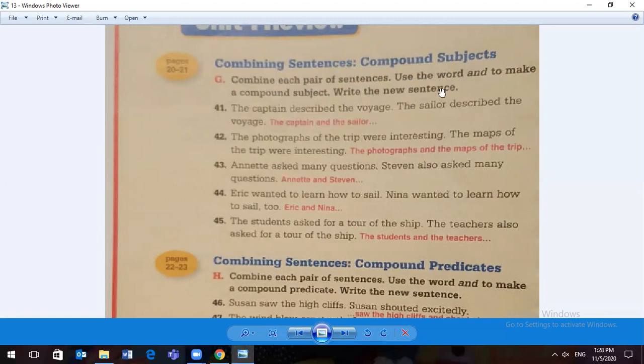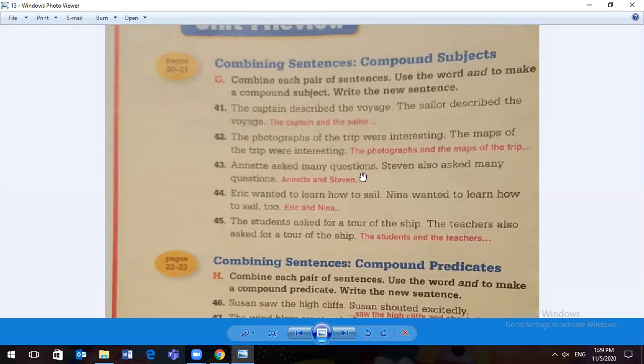The captain and the sailor describe the voyage. Okay, the captain and the sailor, different. We'll combine with and, describe the voyage the same. We will use it once. The captain and the sailor describe the voyage. Again, what's alike and what's different? The photographs of the trip were interesting. The maps of the trip were interesting. The photographs and the maps of the trip were interesting.